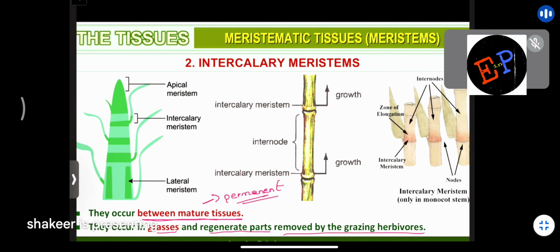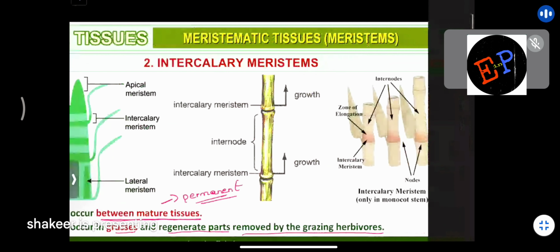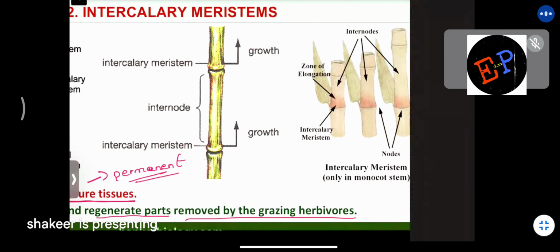Clear? So these intercalary meristems you will find in grasses. Browsing animals or grazing animals come and eat the grass, no? They cut the grass. To regenerate that cut grass, these intercalary meristems are responsible. Are you able to understand? Okay. And one more important point we have to study is this one. Intercalary meristems, this is the structure in monocot stems only. Are you able to understand? So here you are seeing this brown color region, no? Clear?